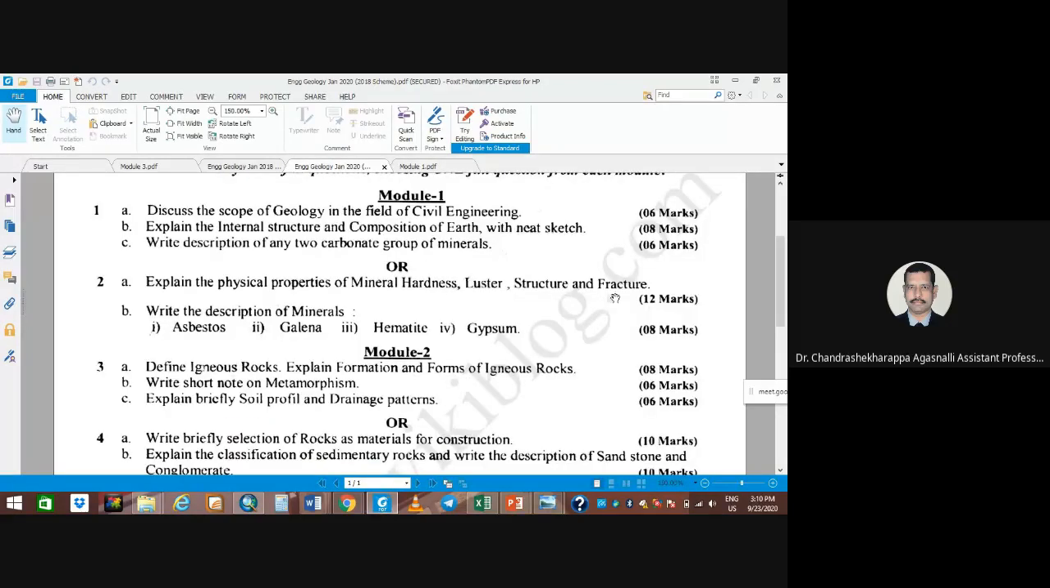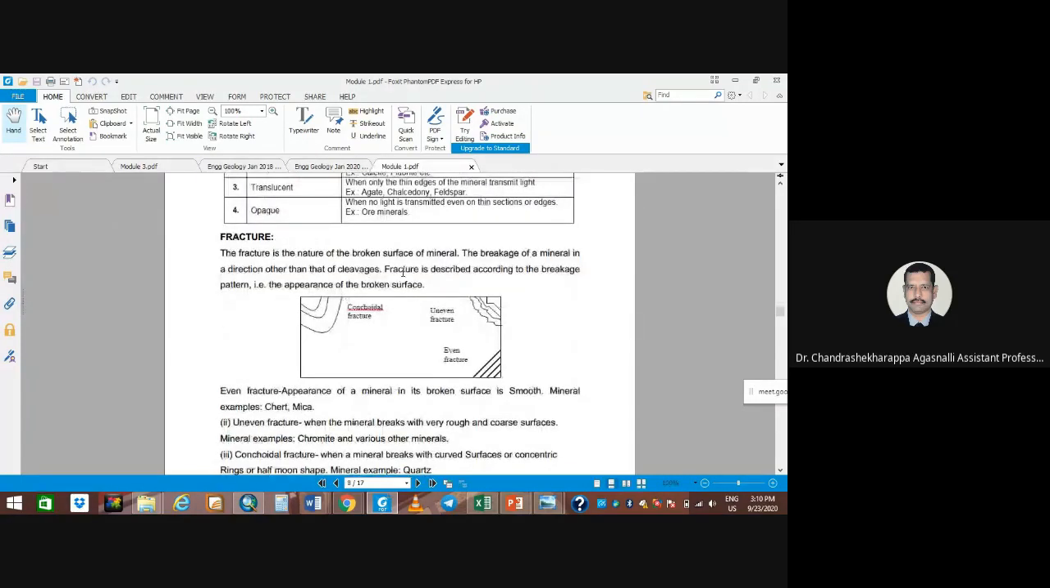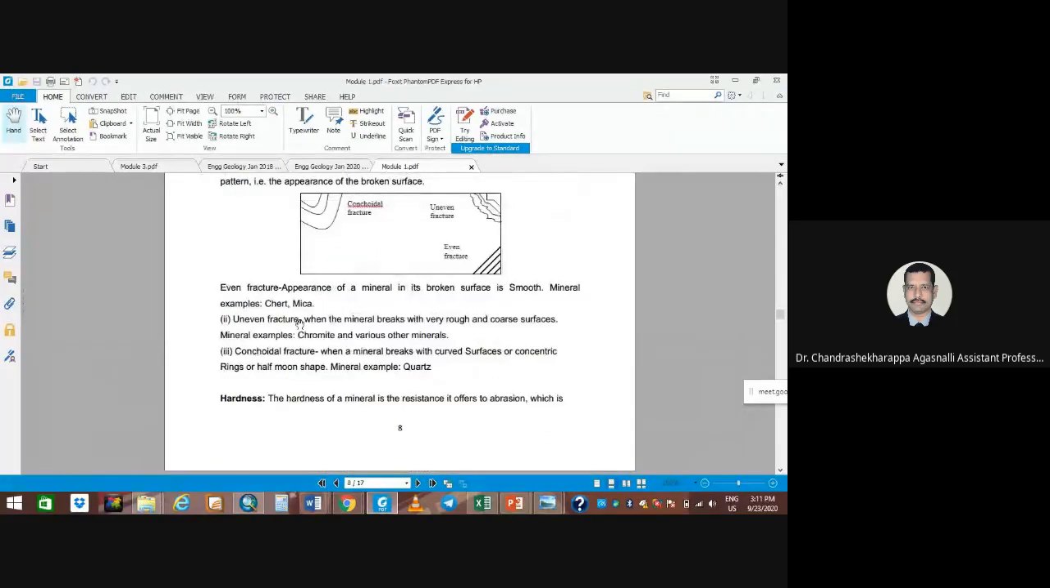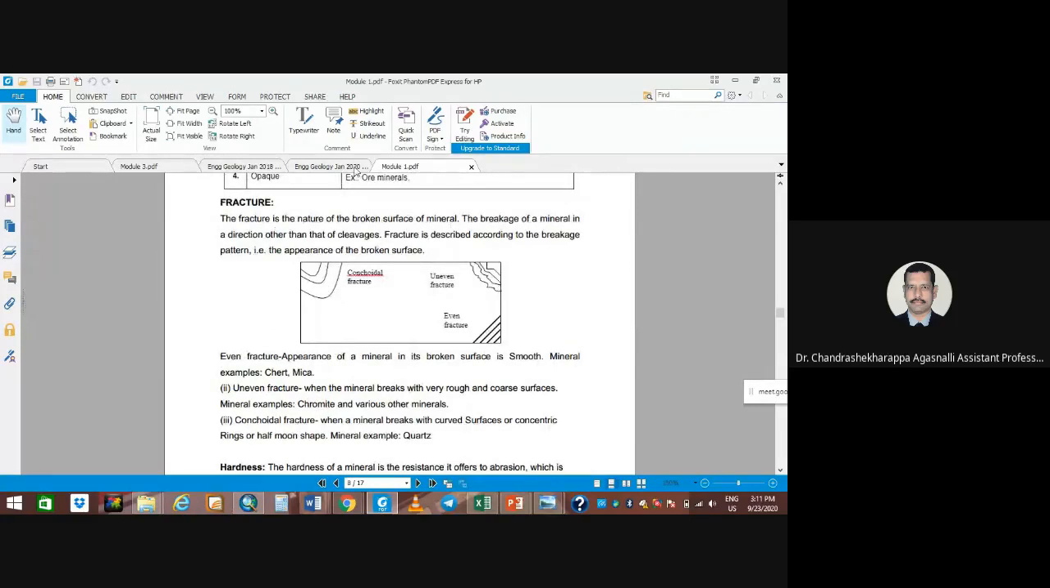Next part is structures and fractures. You have the fracture here. Yeah, here you can see. Fracture is nothing but the nature of the broken surface of the mineral. How it is breaking. So it breaks in directions other than the cleavages. Okay. So here are the types of fracture. In conchoidal fracture, it's just like curves, and uneven fracture, it's breaking with uneven ground. So even fracture, it's properly breaking, right? This is how you need to write down with the figures, and this description you have to write.